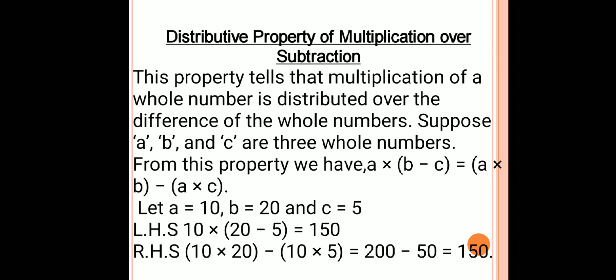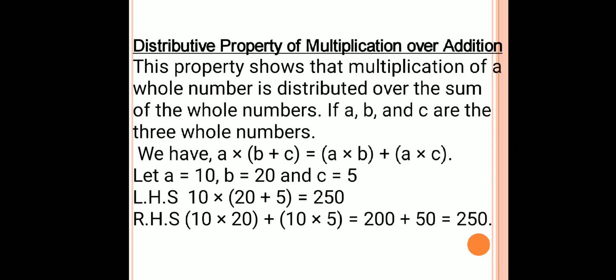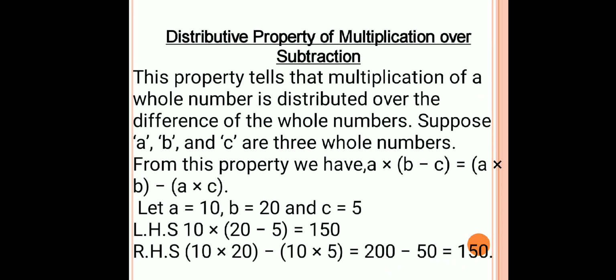Similarly, we'll see for subtraction. If I take 10 multiplied by 20 minus 5, that is 10 multiplied by 15, which gives the answer 150. Similarly, I distribute 10 with 20 and 5. On distributing the number with 20 and 5, I get the same answer, that is 150. So we can say that the distributive property holds for subtraction also.